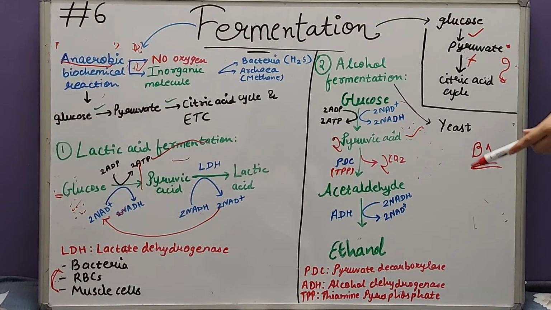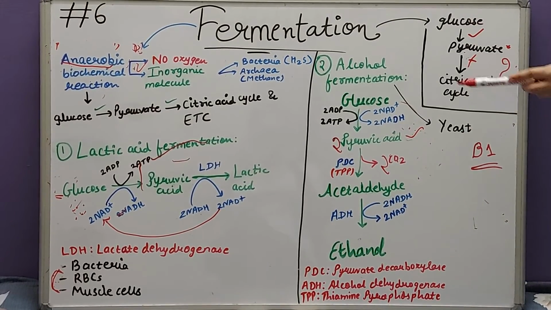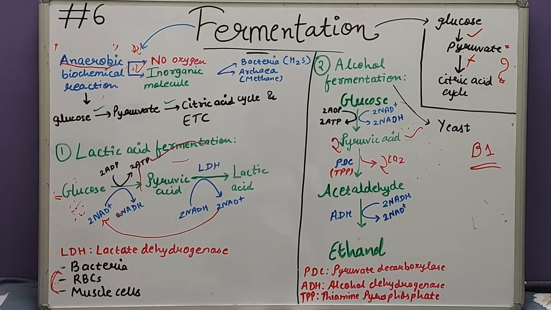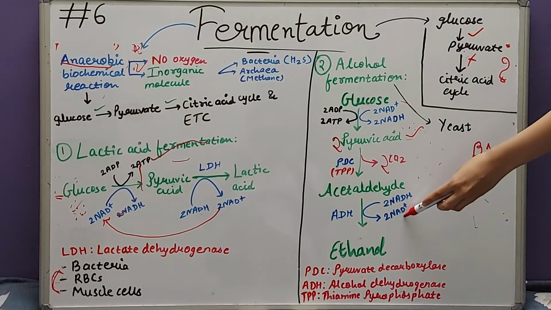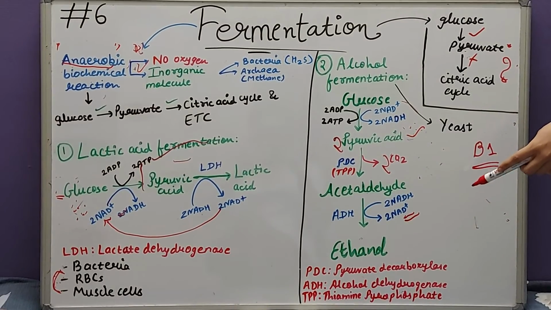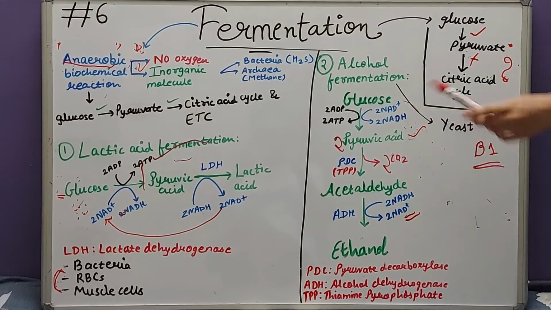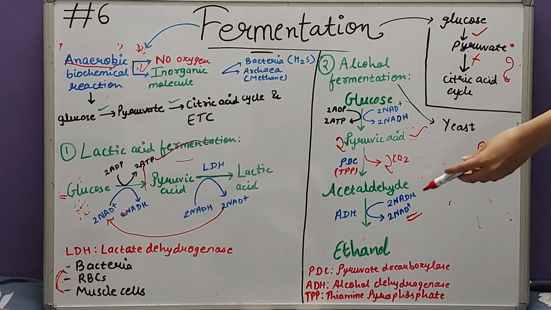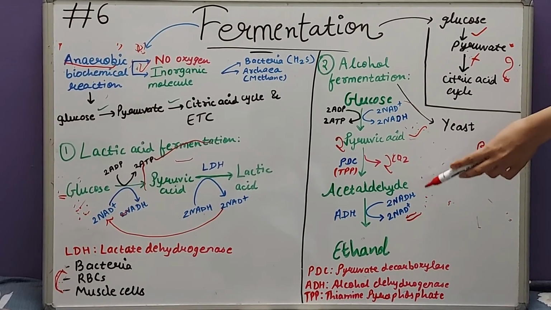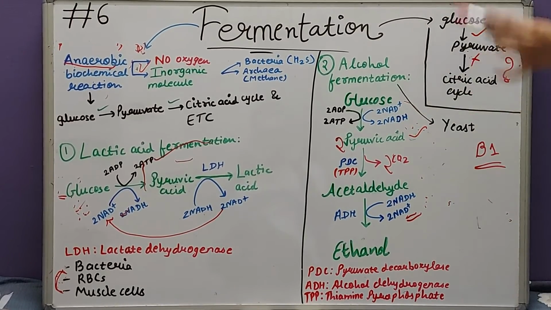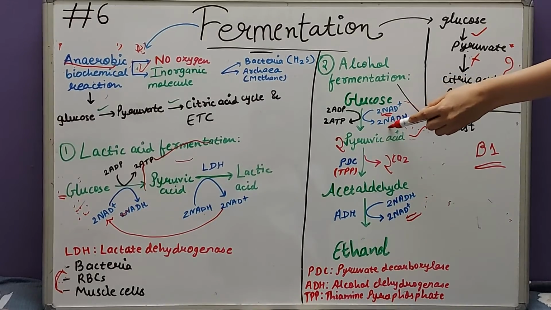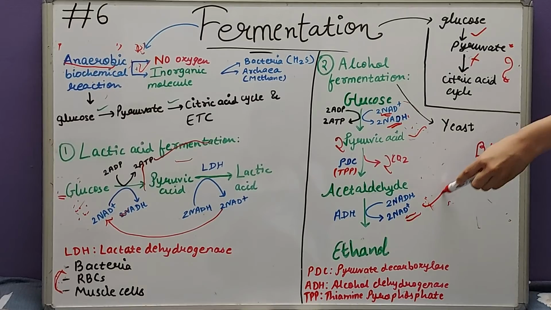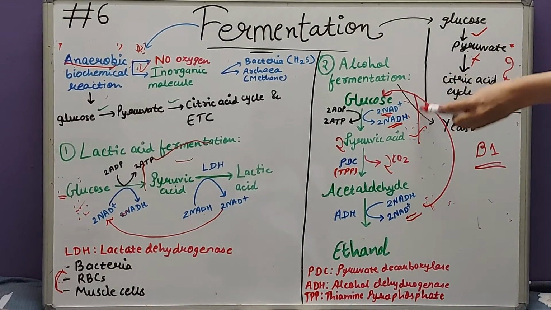So here ultimately ethanol is formed from glucose, and in the case of lactic acid fermentation, lactic acid is formed from glucose. Here also 2 NAD plus molecules are regenerated. So remember this, guys, the main aim of fermentation is the regeneration of NAD plus, which was utilized in glycolysis to form 2 NADH, and this regeneration of 2 NAD plus will help to continue the process of glycolysis.